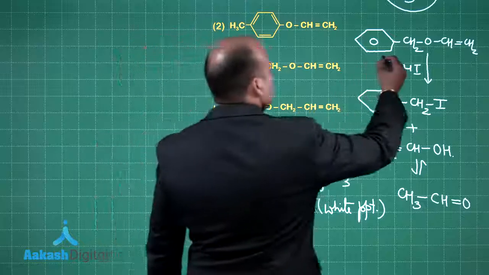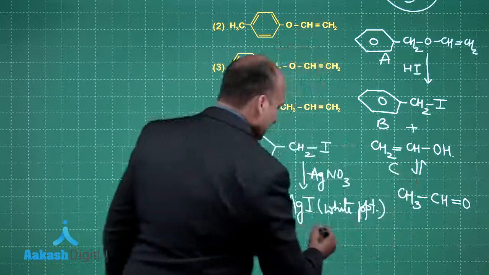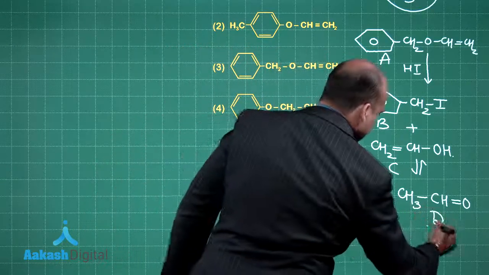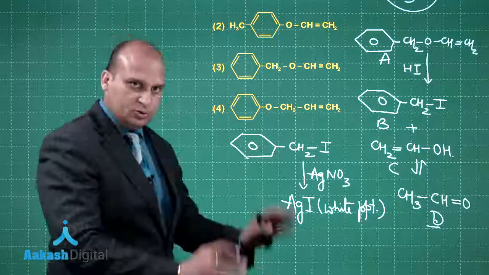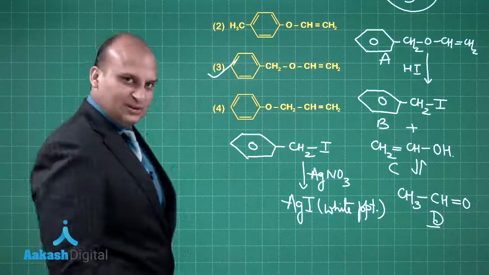If I write this is A, B, C and this is D, right. Okay. So, this is what the question was asking. Correct answer is 3. Okay. Let us go to the next question.